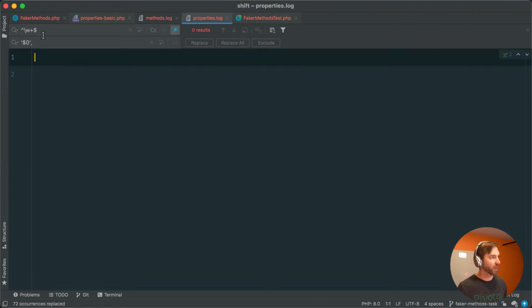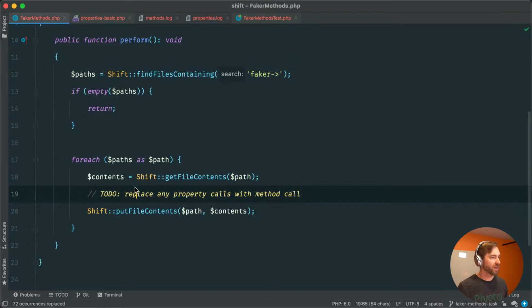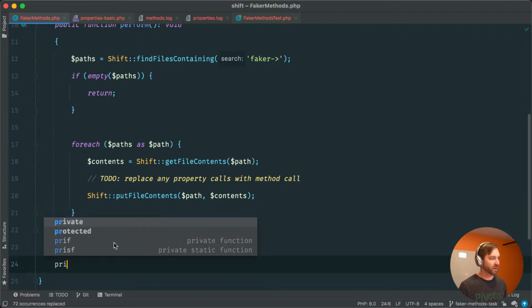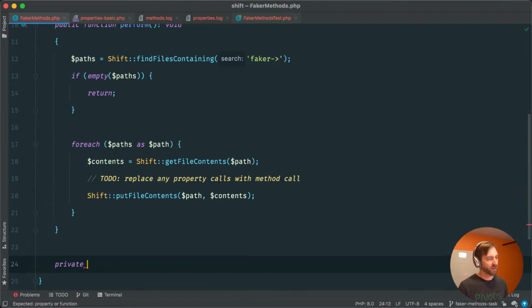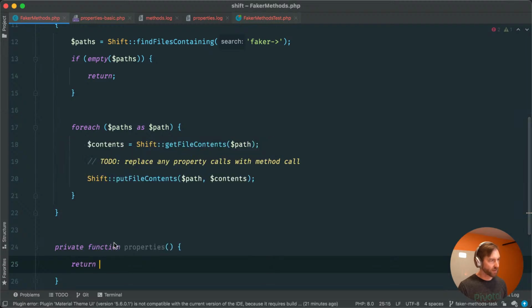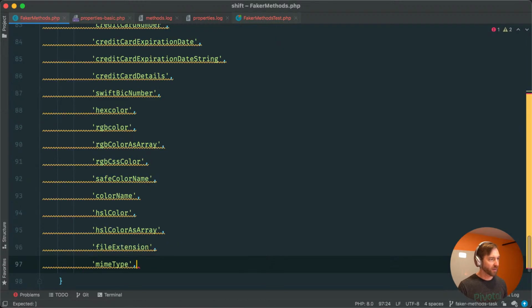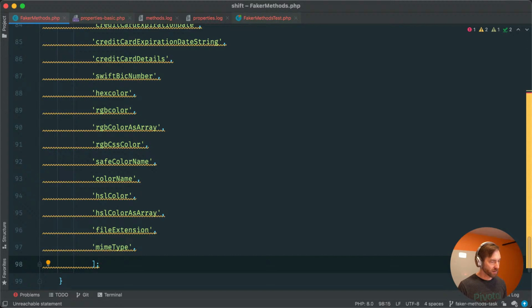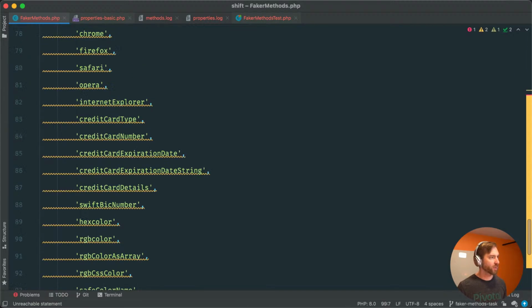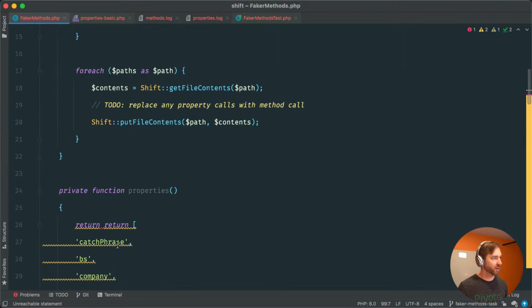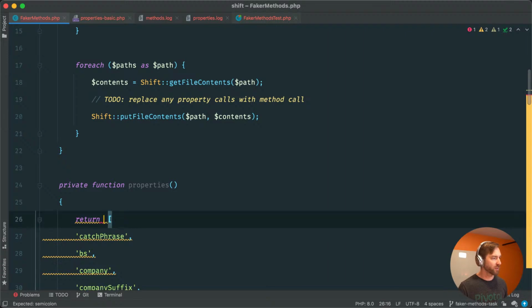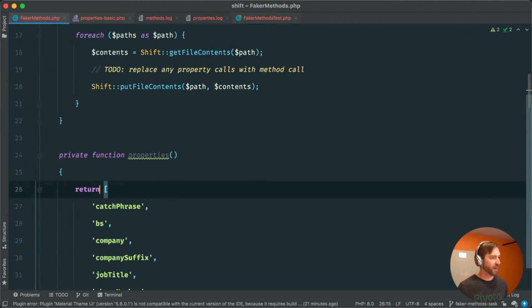And I'm going to bring them over to my code now. So let's just get down in here. We're going to do private function properties. And this will just return that. And there we go. Oh, did I not get what I needed? Double return. Whoops. There we go.